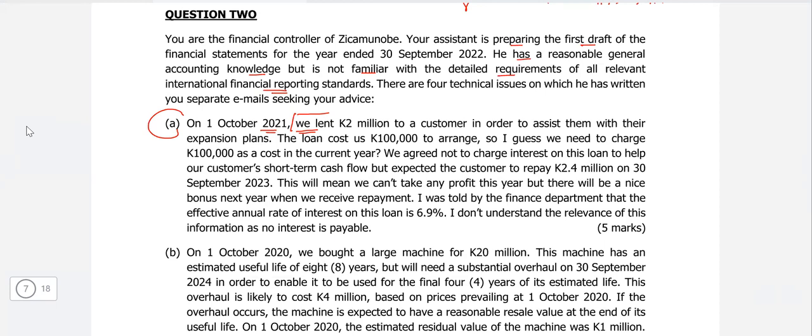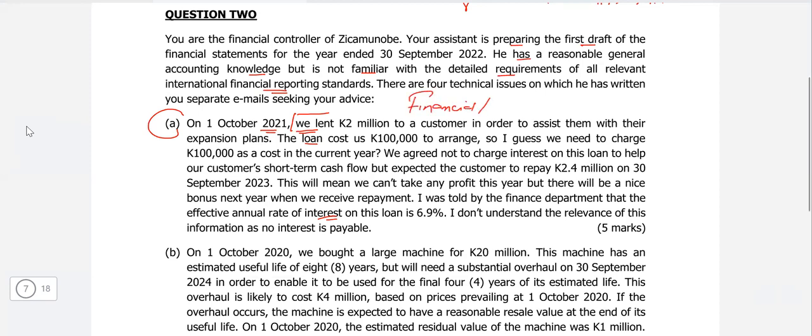This is very important, because if you don't read the case study properly and you read the term loan and the term interest, maybe you treat it as a financial liability. But we lent K2 million to a customer, so this is a financial asset.